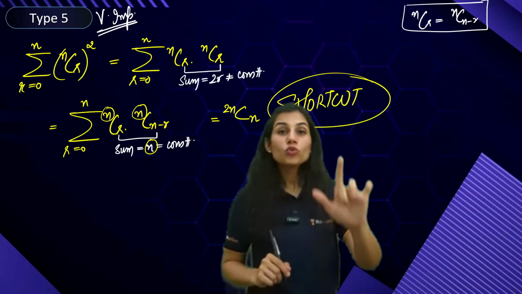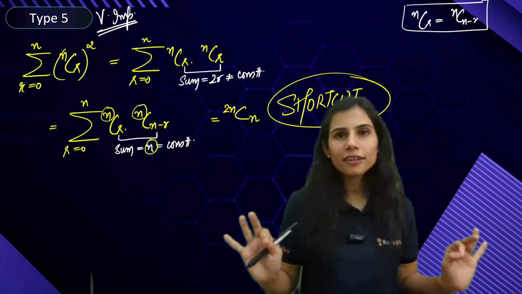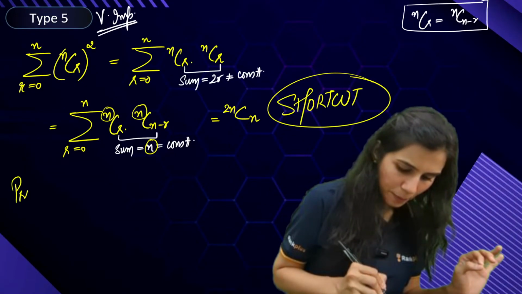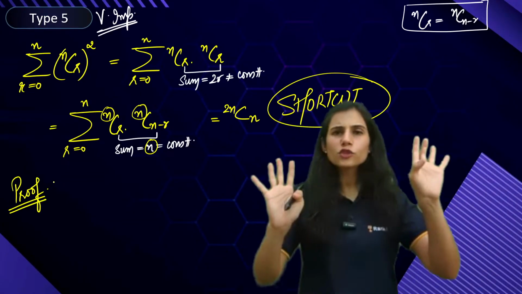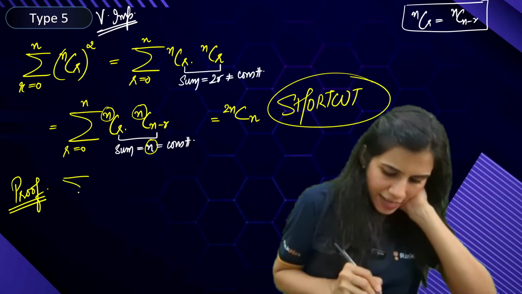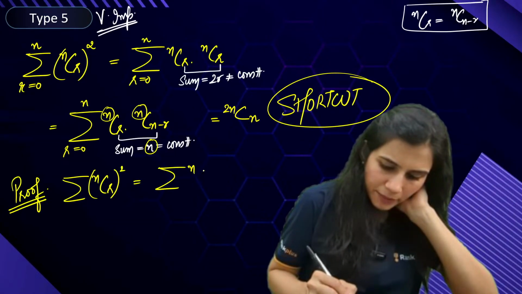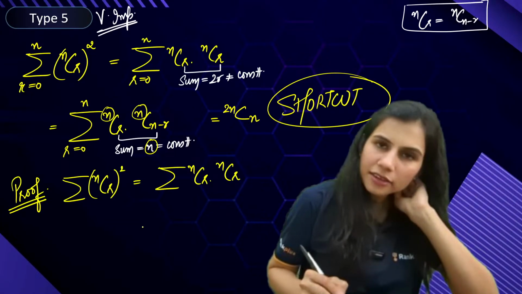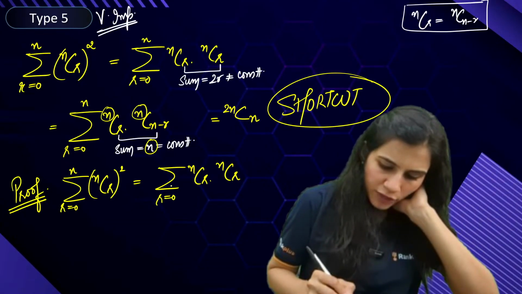Now let me show you a detailed proof of this, because you're going to enjoy it thoroughly. Look at this, because type 1 series you've understood, no? So this one also you'll very easily understand. If I have the summation of NCR whole square, this is nothing but the summation of NCR into NCR. When you open this up, R going from 0 to N.